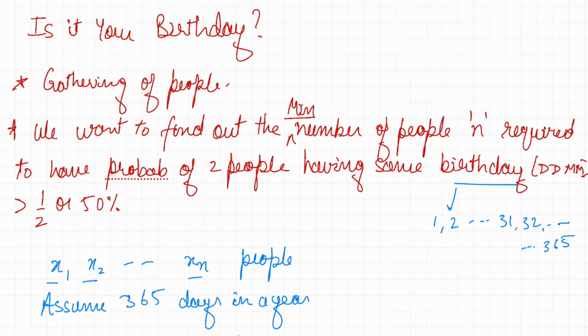Today we're going to talk about another problem which is named "Is it your birthday?" Well, in this problem we have a gathering of people, and what we want to find out is the minimum number of people n such that if we pick two people randomly, then the probability of them having the same birthday is greater than 50%. Okay, so what is really going on here?